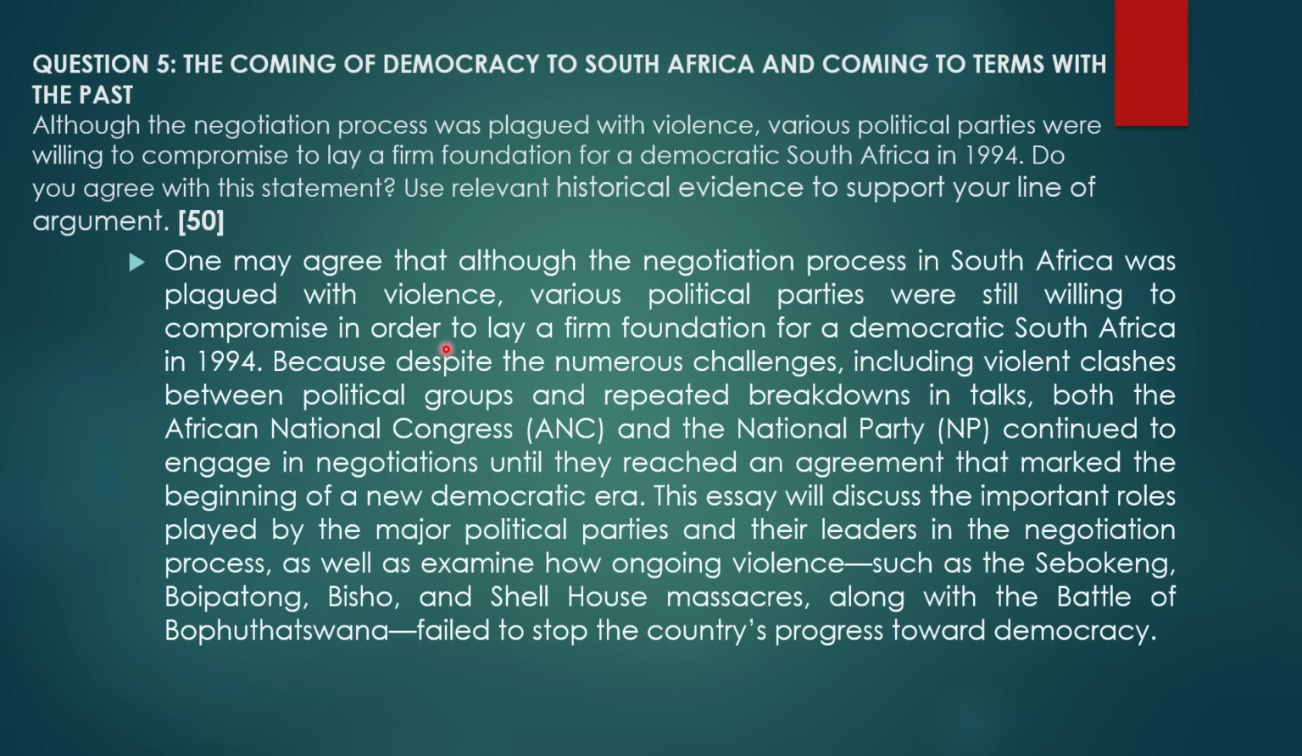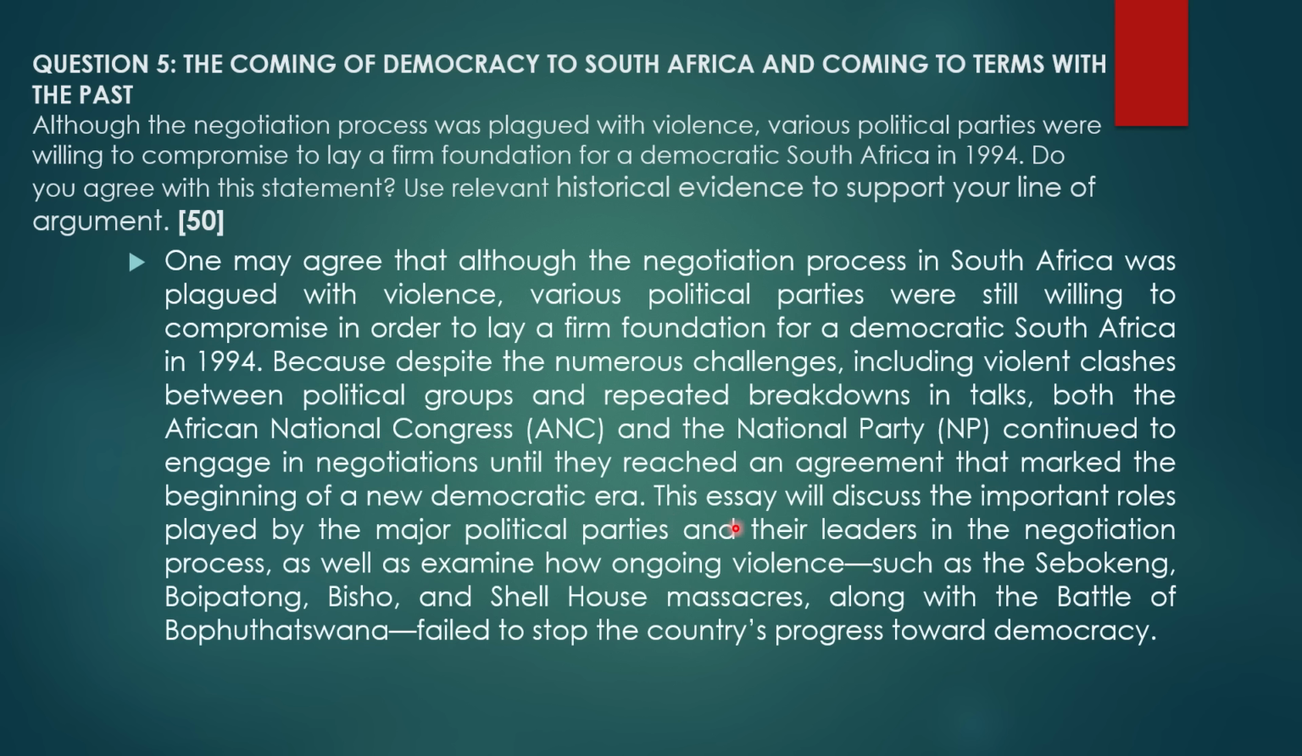So, one may agree that although the negotiation process in South Africa was plagued with violence, various political parties were still willing to compromise in order to lay a firm foundation for a democratic South Africa in 1994. Step number 2, provide a reason. Because despite the numerous challenges they faced, including the violent clashes between political groups and repeated breakdowns in talks, both the African National Congress (ANC) and the National Party continued to engage in negotiations until they reached an agreement that marked the beginning of a new democratic era. Okay?